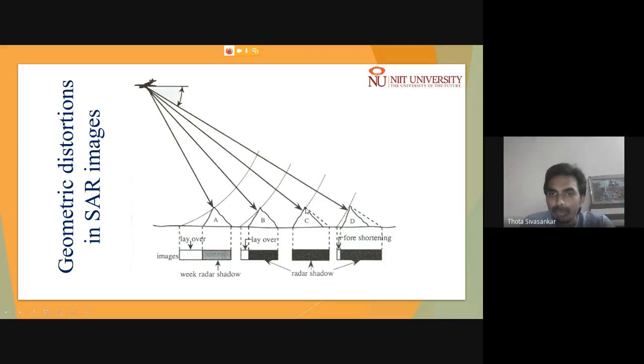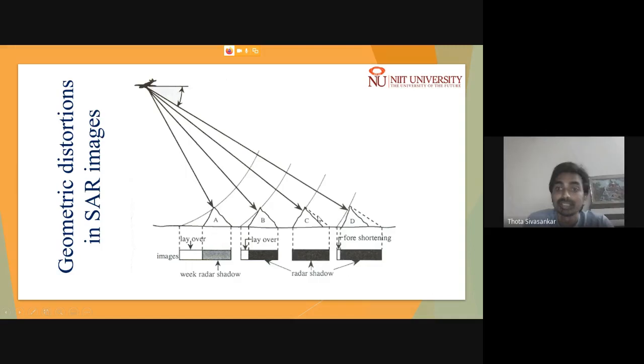Otherwise, it may be received a little later, for the shallow slope regions. Still, these regions have a very short duration gap, and these regions are shortened. That's why we call it the foreshortening phenomenon.